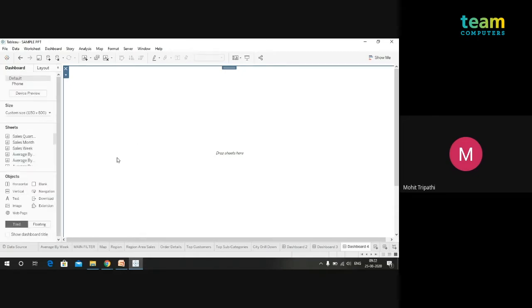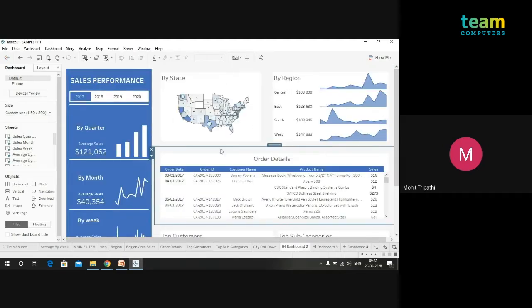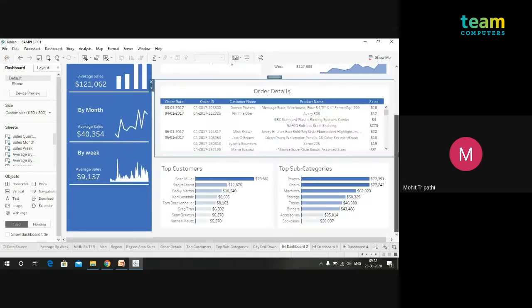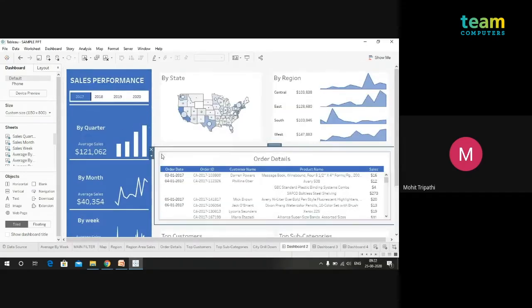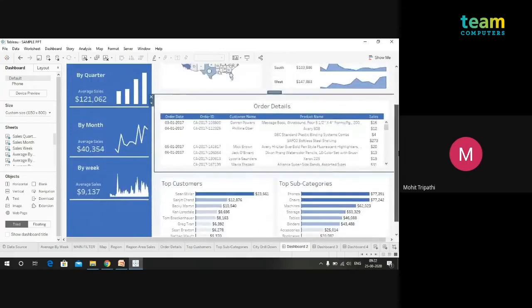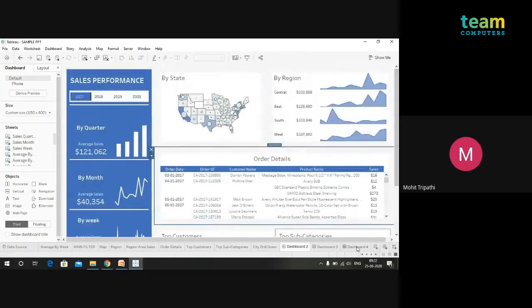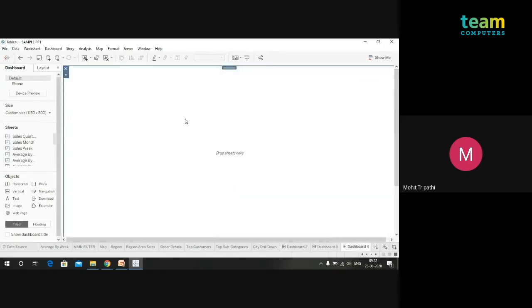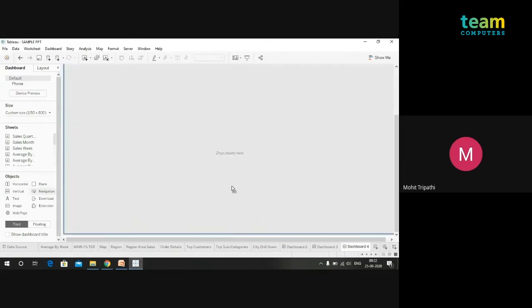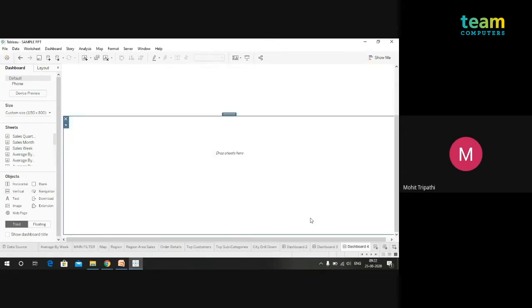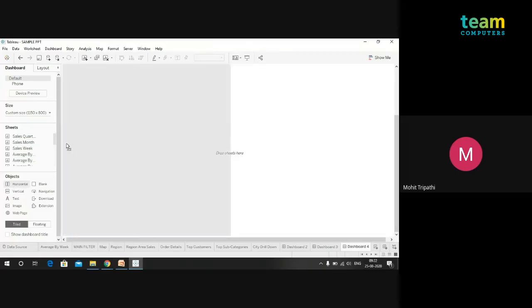So now moving on to the dashboard. First of all, I've dragged here a horizontal container. I will be using different containers for every sheet here, because we want the paddings and the space also, and that's why I'm using this approach. We have a horizontal container over here, so we will need a vertical one, like this, and then again a horizontal container.